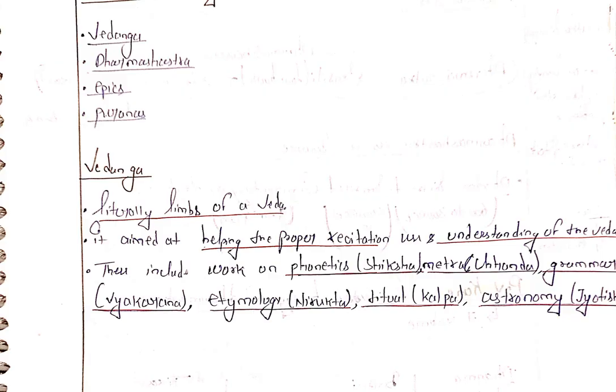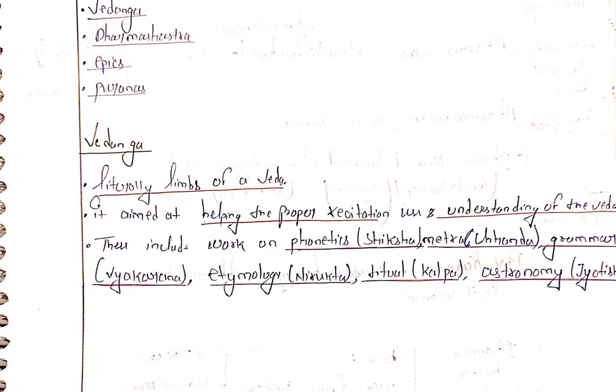This work covers phonetics, Shiksha, meter, Chandas, grammar, Vyakarana, etymology, Nirukta, ritual, Kalpa, and astronomy, Jyotisha. They are mentioning these subjects.